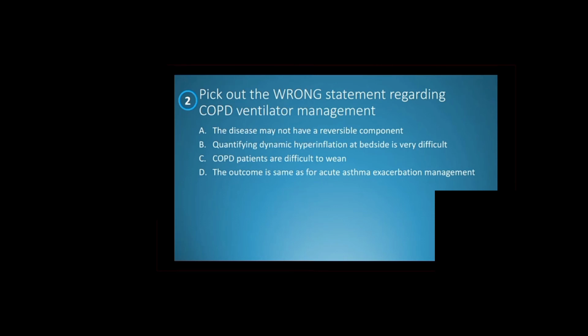Asthma, it's acute onset and it's almost fully reversible and it comes on and off. But COPD is a progressive, persistent deterioration and you will not come back to the starting point after each exacerbation. So with time, you're going to get worse only. So that's why the outcome cannot be the same.